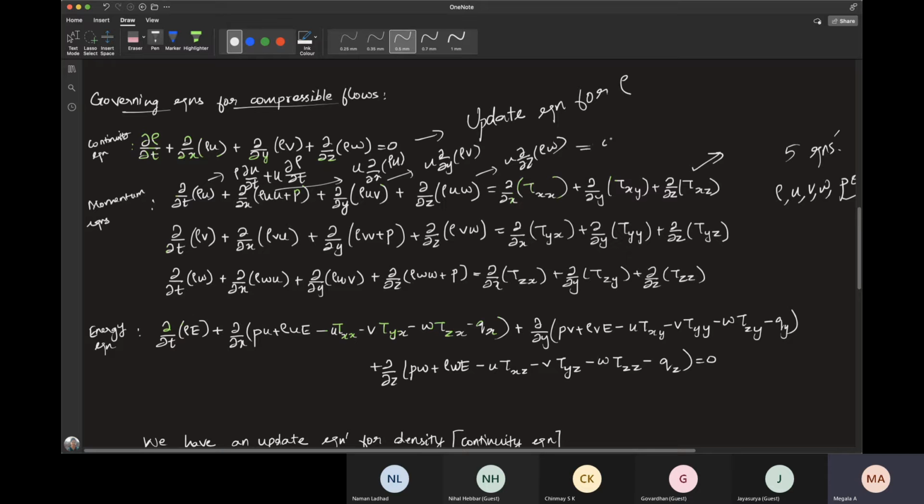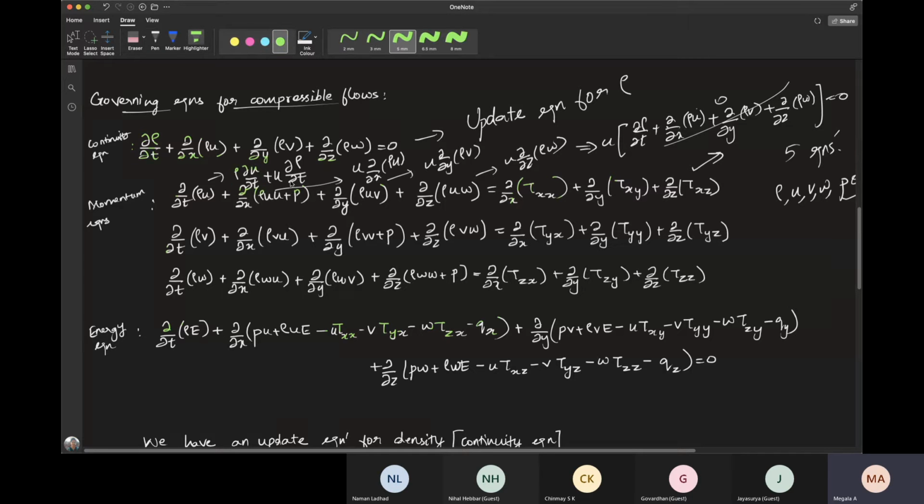So then you can cancel them, right? That will go off using the continuity equation. So this will go to 0 because of the continuity equation. So now you can just consider this part.